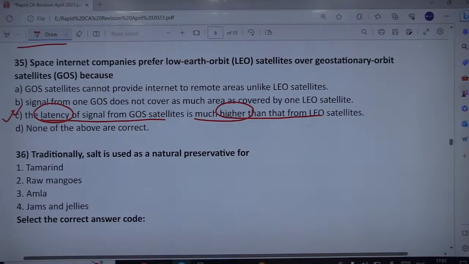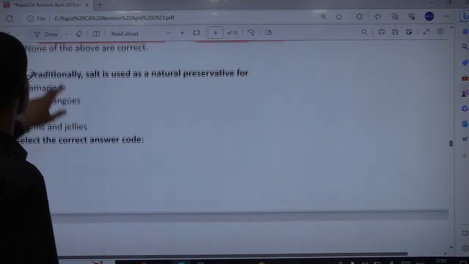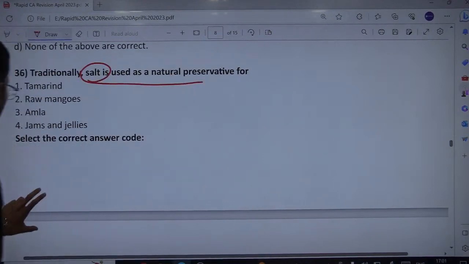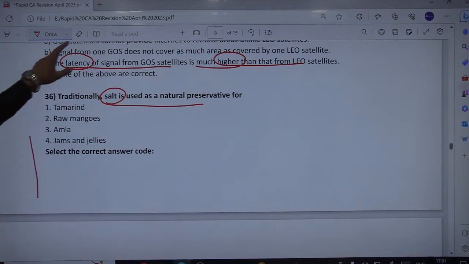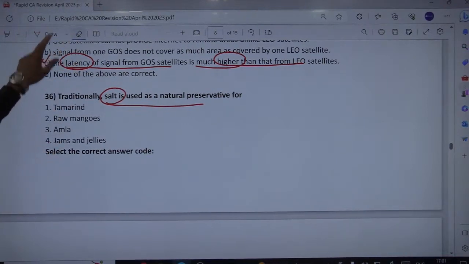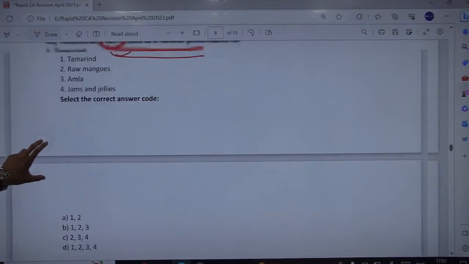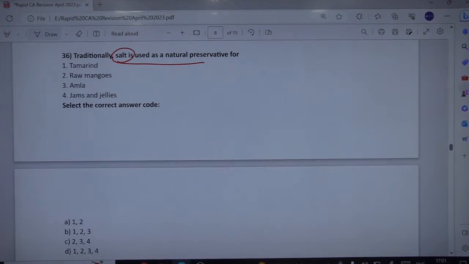Next is, traditionally, salt is used as a natural preservative for which among the following? Salt is used as a natural preservative for which among the following? These are the four options. We need to figure out the correct ones. Okay, so tamarind, raw mangoes, amla, and jams and jellies.